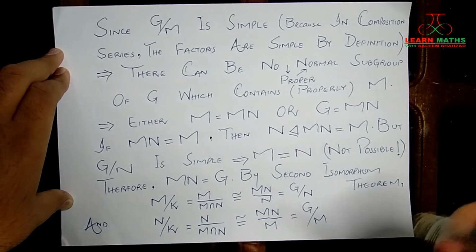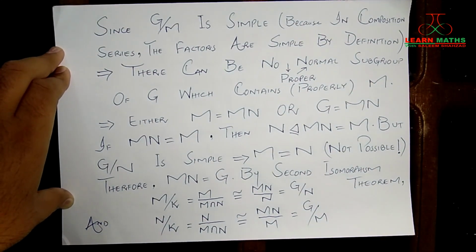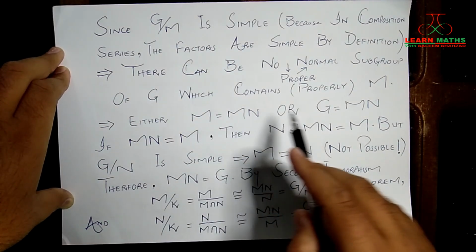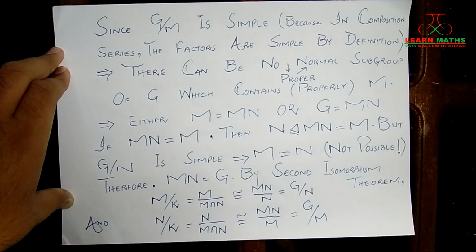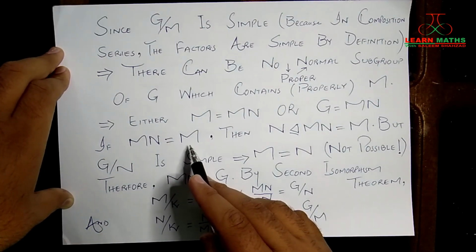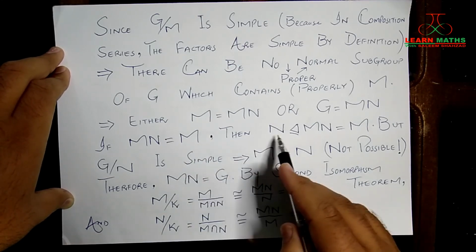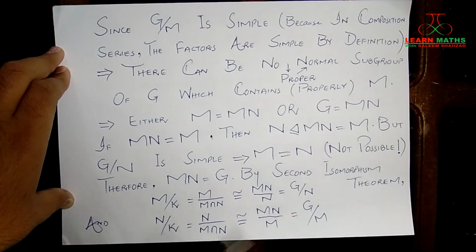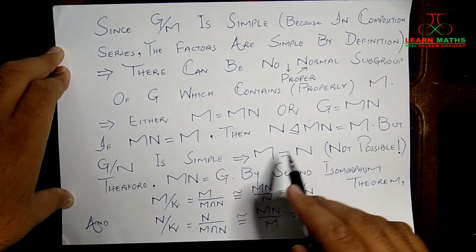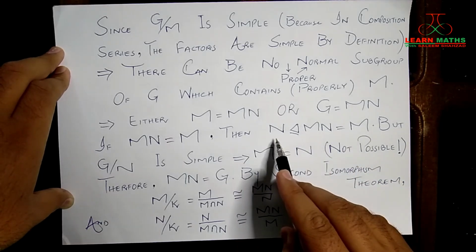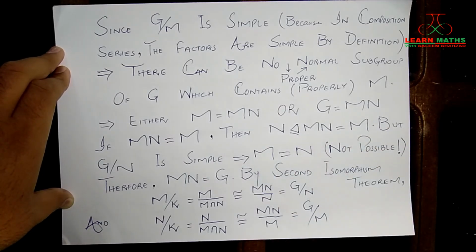Okay, so now there are two possibilities. Either M is equal to MN, right, or MN is equal to G. So if you take MN to be equal to M, then N will be a normal subgroup of MN, which is equal to M. What does that mean? It means that there is a normal subgroup M between N and the group G. But again, that is not possible. Why?